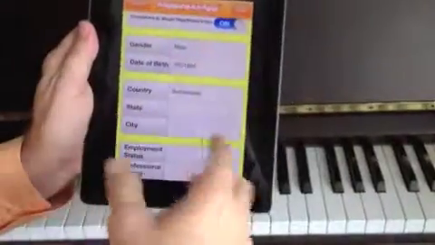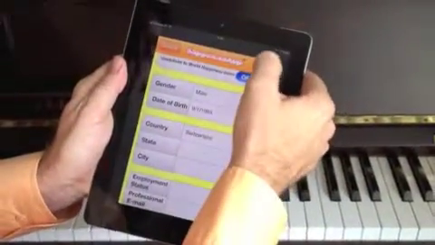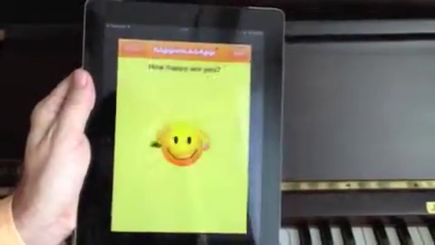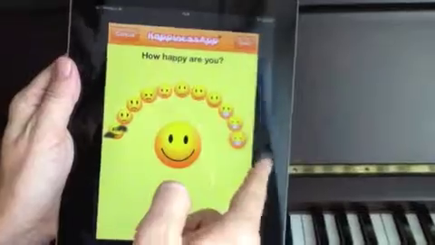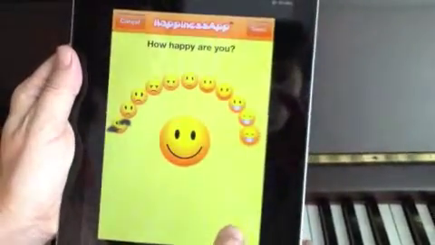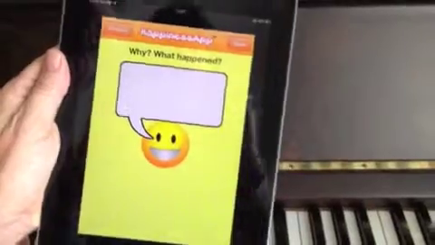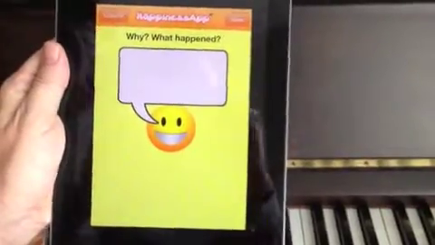We're hoping to have a lot of fun with the data and to make this data available in interesting ways. So I'm going to record my first Happiness app entry. Push on the sunshine there. You get a collection of faces, and you pick the one that most matches your mood right now. So I'm feeling pretty happy. Now it's giving me a chance to explain why.